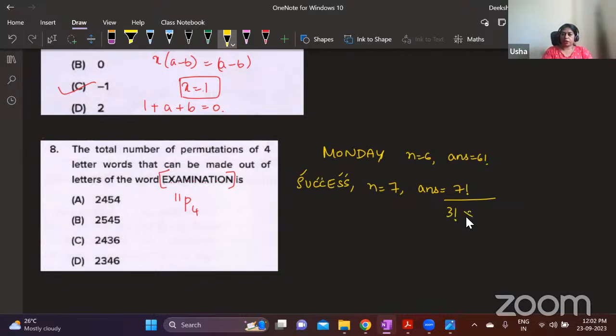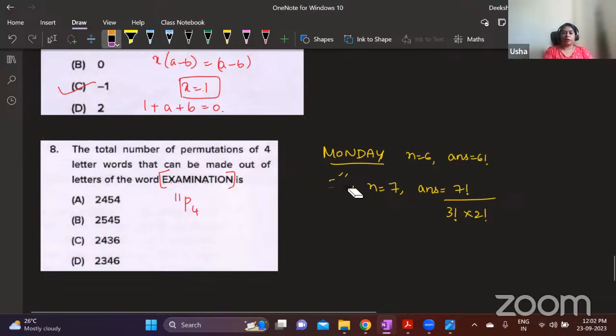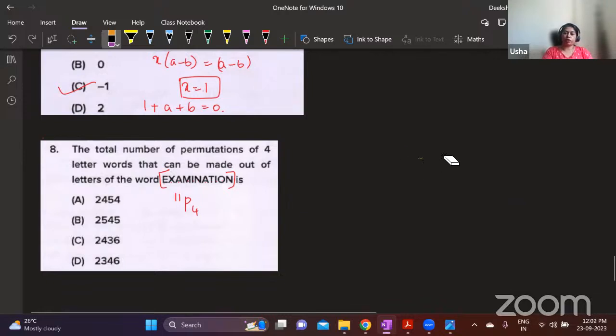C is repeated 2 times, so take 2 factorial. Simplify this, this will give you the answer. This is when you are taking all the letters of this word and rearranging them. Okay, but here the question is different. You have a 11-letter word. If it does not have any repetitions, then how many 4-letter words can be formed? 11P4. But here we have repetitions.